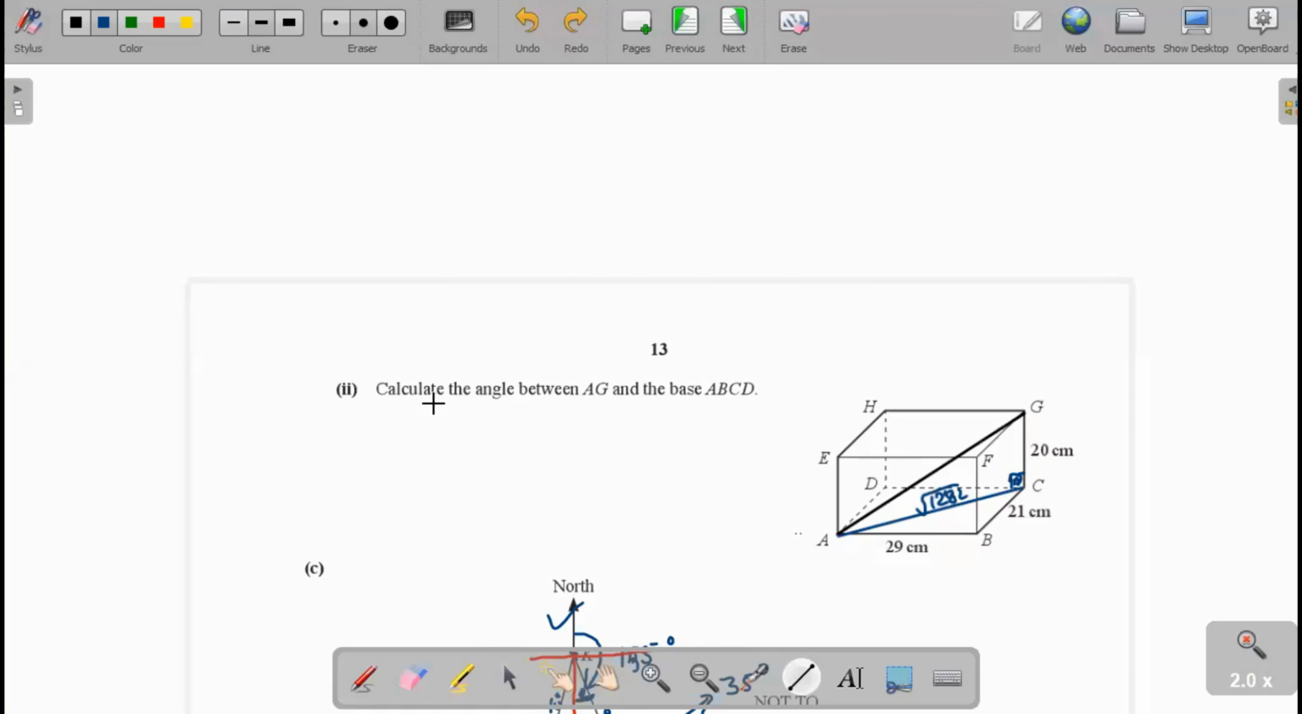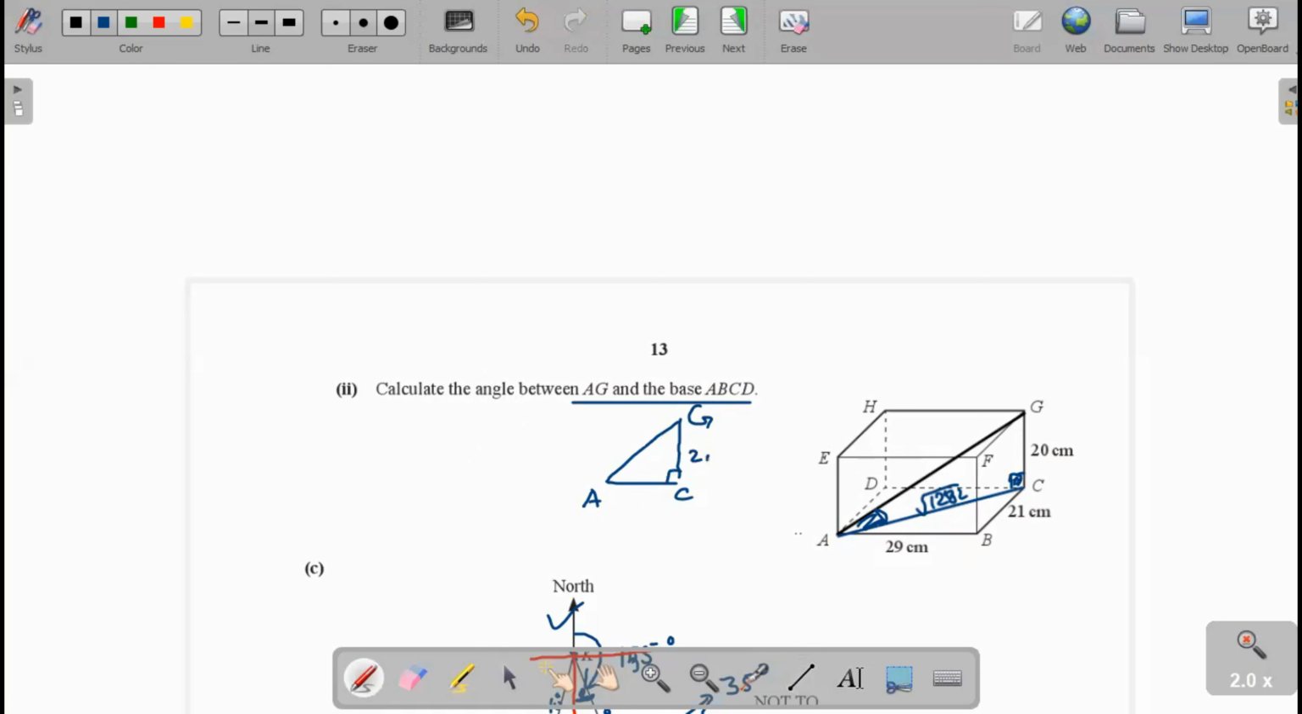41.01 is the answer. Now calculate the angle between AG and the base ABCD. You see here, this is the base ABCD and the base line is AG. Now we have to find this angle. Now you see that ACG is a right angle triangle.